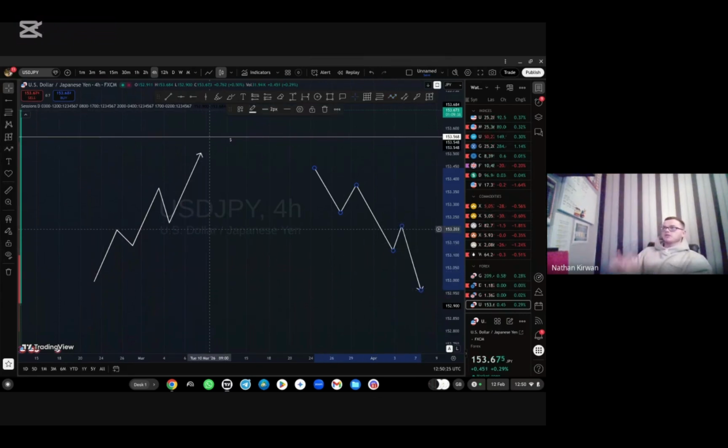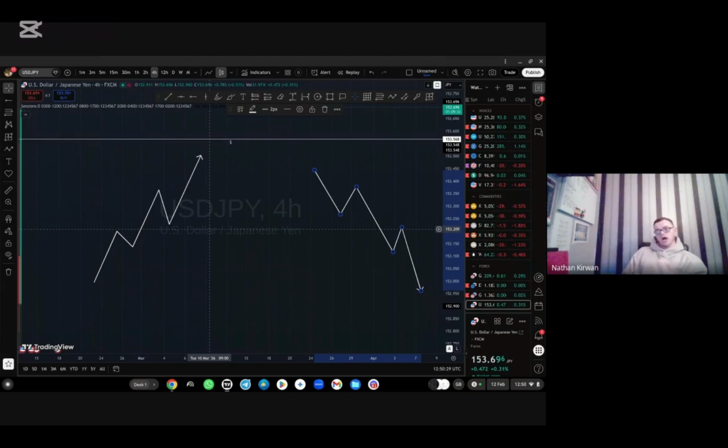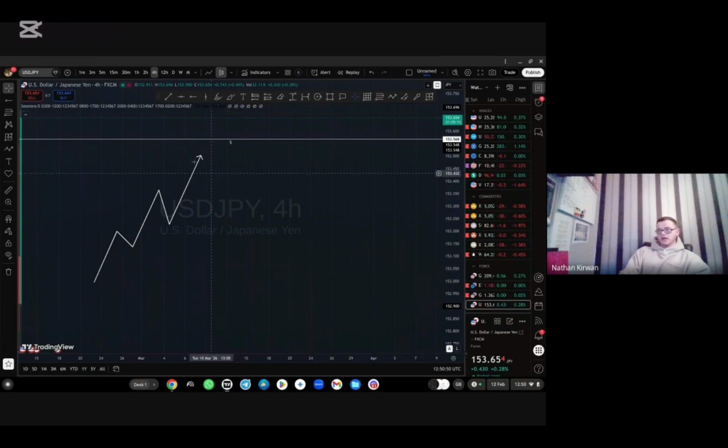It's important that you understand that when one gains strength, one has to lose strength. One's always going to be weaker and one's always going to be stronger than the other. So me saying that the dollar is stronger against the yen is the same thing as me saying that the yen is weaker against the dollar. It's the exact same thing. Or me saying in this scenario that the yen is stronger against the dollar is the same thing as saying that the dollar is weaker against the yen. It's just a different way of wording it, but some people get very confused with that.